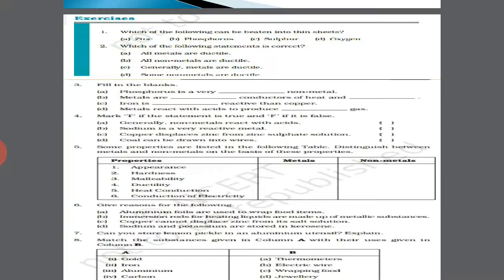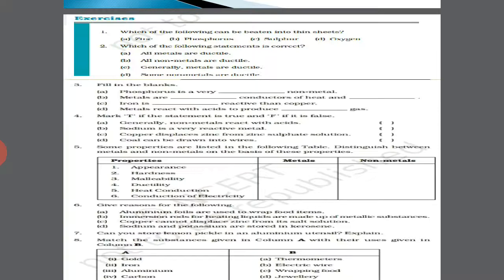For example, in question number 5, properties are given there. Appearance: metals are lustrous with a shiny appearance, non-metals are non-shiny. Hardness: metals are hard, non-metals are brittle or soft, except diamond.